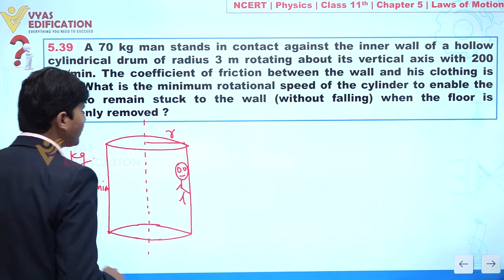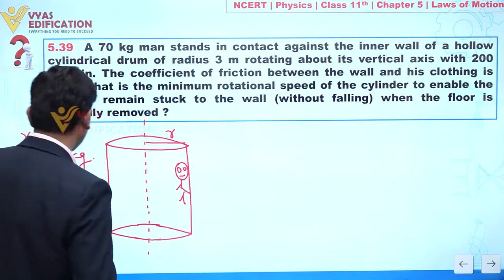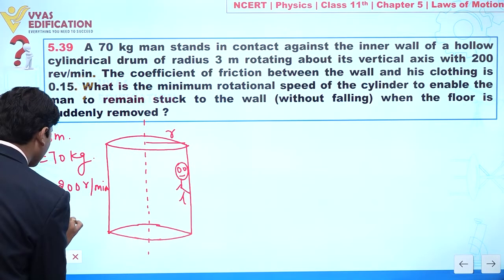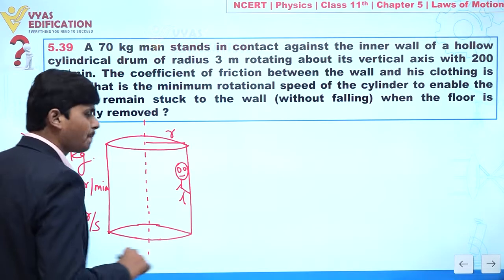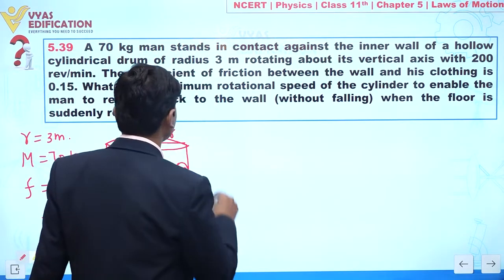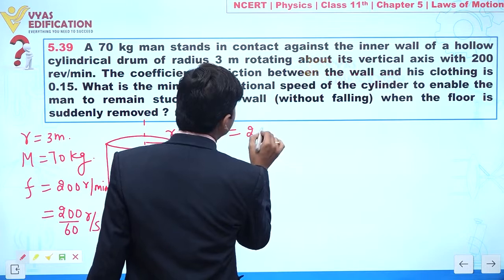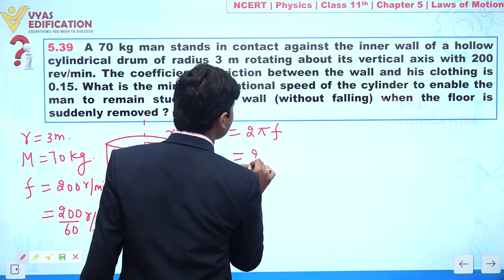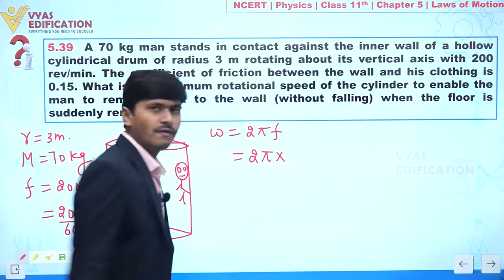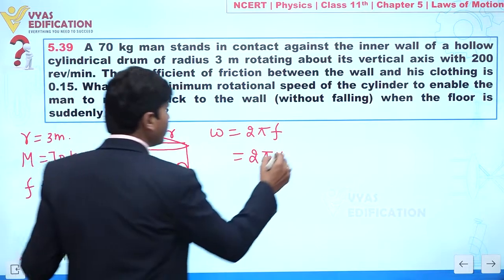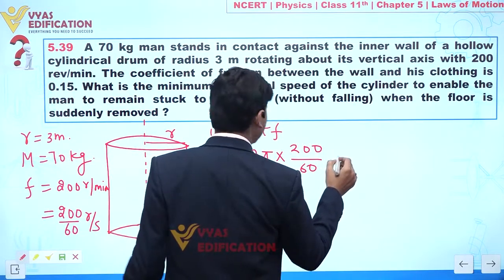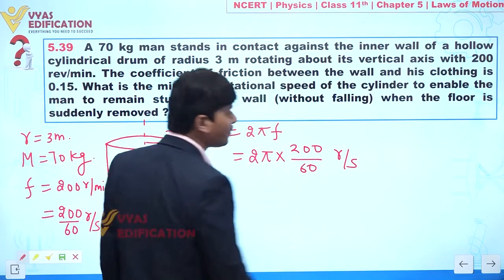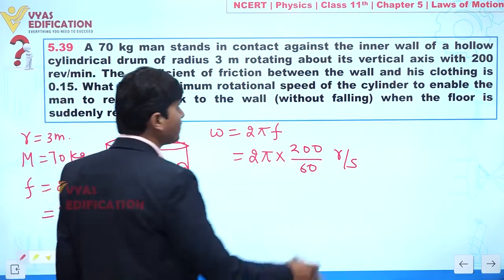So we can convert this f into omega. First, 200 divided by 60, this is revolution per second. So I can calculate omega, which is 2 pi f, that is 2 pi times 200 divided by 60, in radian per second.